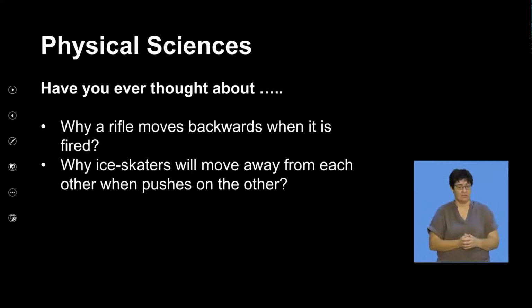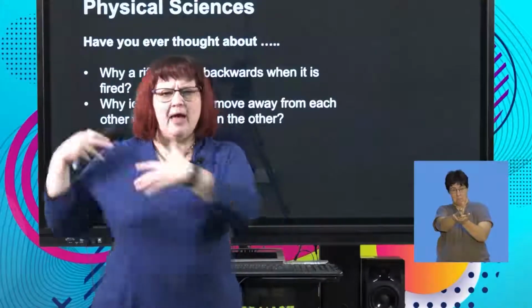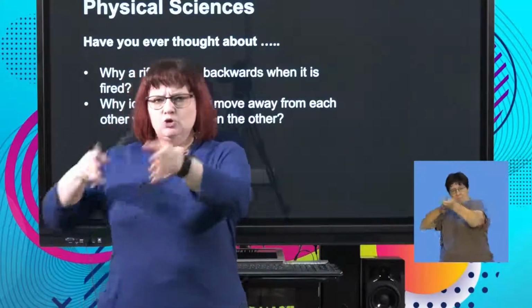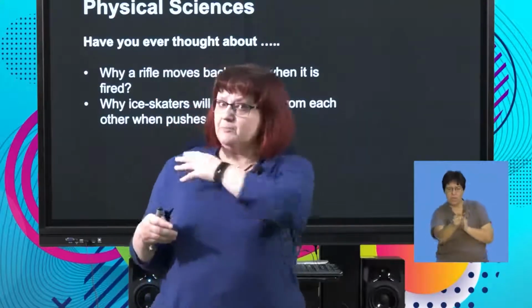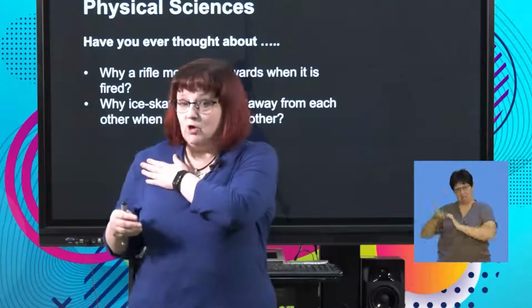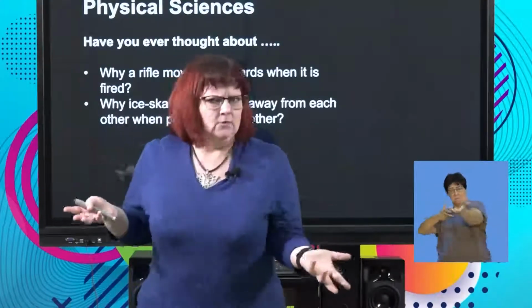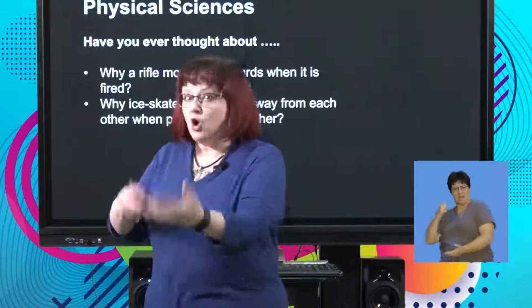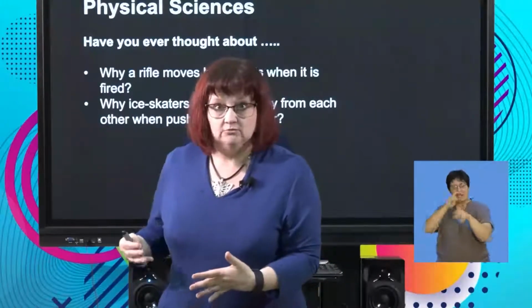So what we're going to think about in this section is, why does a rifle move backwards when you shoot it? You shoot it, the bullet goes forward, but if you don't shoot it properly, it can do a lot of damage, especially big rifles. But why does it have to move backwards? You can't actually shoot a gun without there being recoil, okay?